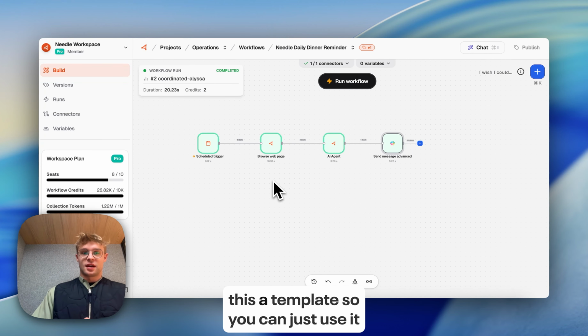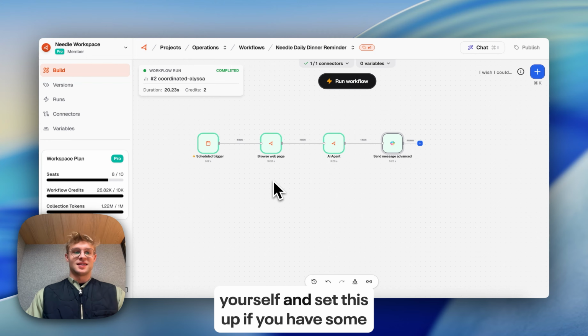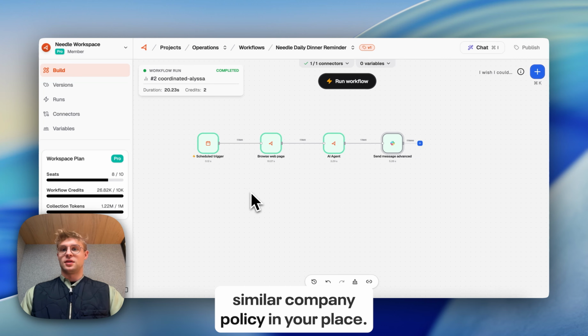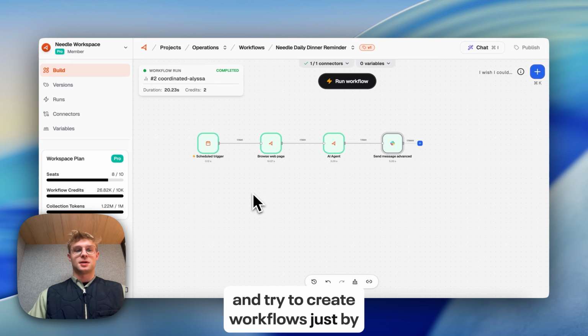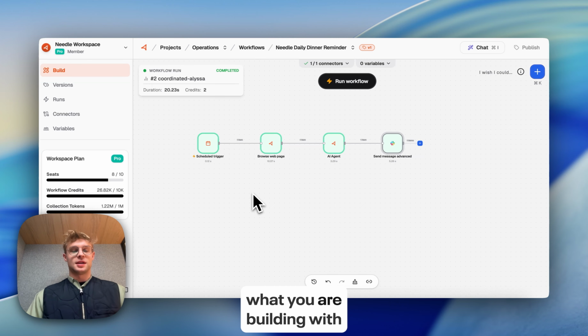I'm also going to make this a template so you can just use it yourself and set this up if you have a similar company policy in your place. And if not, chat with the Needle AI agent and try to create workflows just by chatting. And I'm curious to see what you are building with Needle.